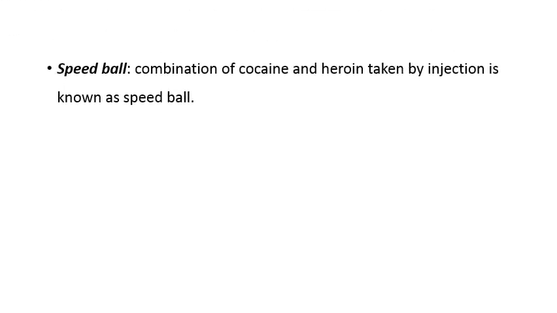So this is interesting. Speedball. Speedball is nothing but a combination of cocaine and heroin taken by injection. This is known as speedball. Remember, the slang name for cocaine is she, whereas heroin is called he. So he and she mixed together causes speedball. That is, a combination of cocaine and heroin taken by injection is known as speedball.